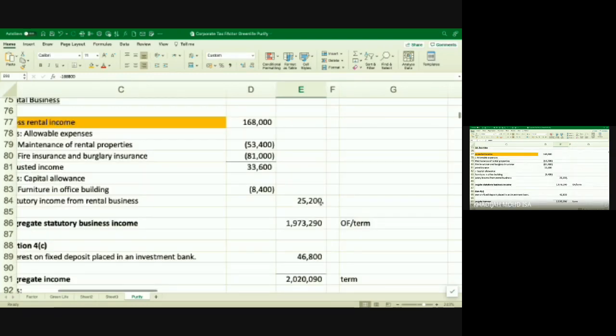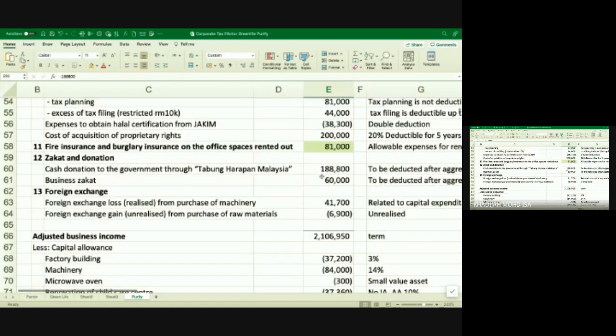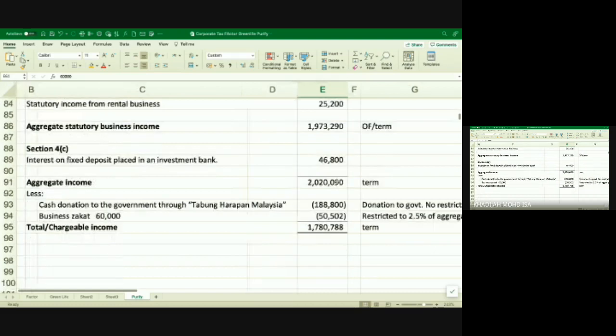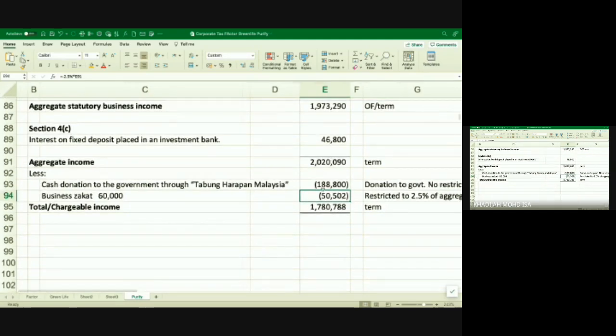There's no restriction. But the second one is that business zakat 60,000, you have to add back first and then deduct against your aggregate income. But the zakat is restricted to 2.5% of your aggregate income. So your aggregate income, whatever amount here, you just times by 2.5% or 0.025. All right. So the amount that you pay is 60,000, but the amount deducted is only 50,502. Yeah. So from here you have a total and chargeable income.